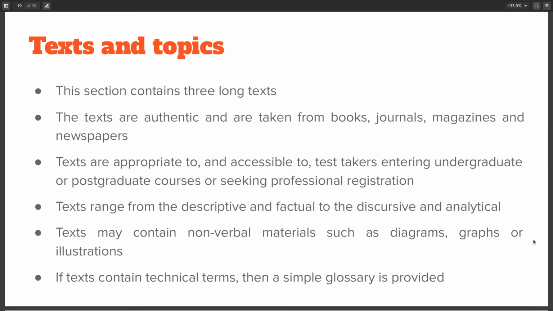Since this section contains 3 long texts which are taken from books, journals, magazines or newspapers, they might be from different topics. In fact, the variety of the topics is something that you should practice for before appearing for the IELTS. Also, the level of these texts will be appropriate for you and it won't be too difficult for you to understand. If it contains any technical terms, then a glossary will be provided for you.